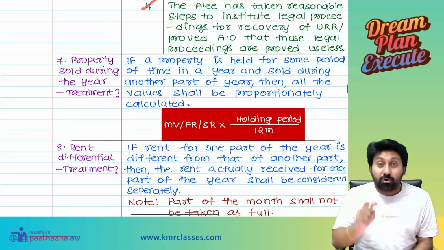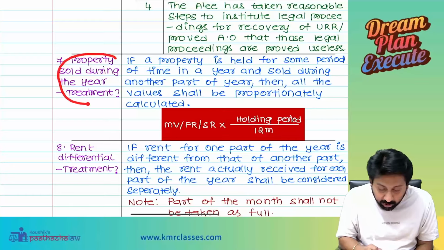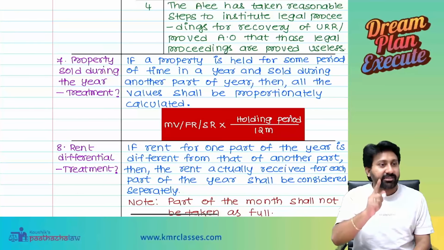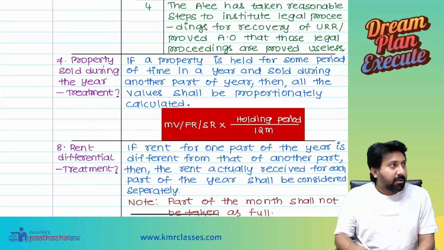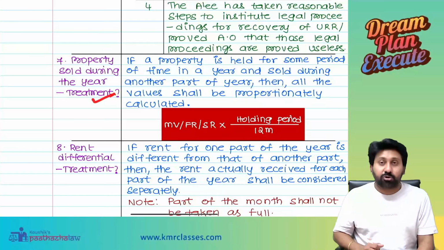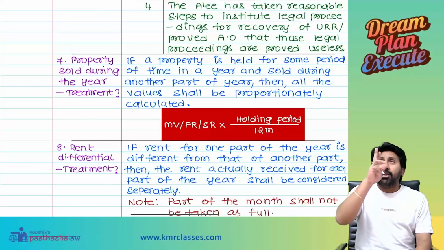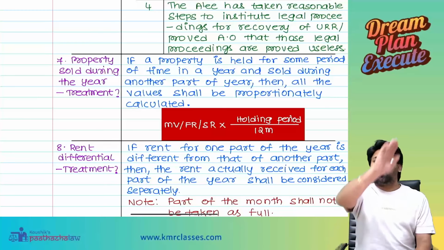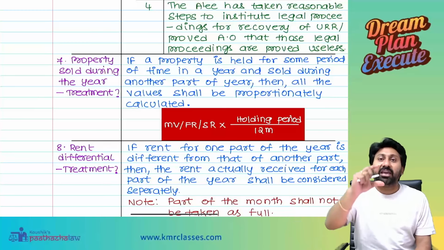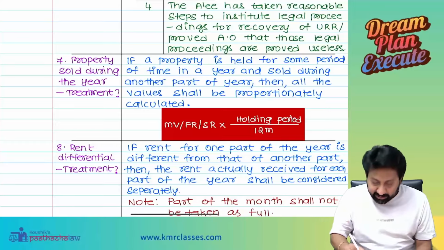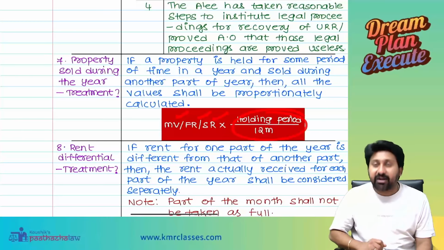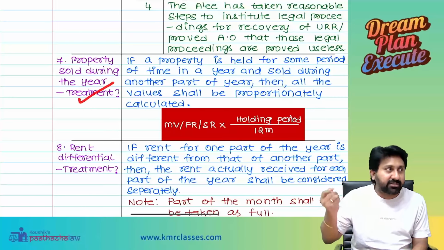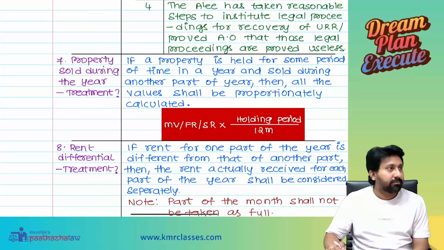Next one. This is another question here. Property sold during the year, how to treat? Once I complete all adjustments, now it is problems time, I should not see anyone sitting idle. You should answer me properly. What if a property is sold during the year? I used the property for 9 months, and for the balance 3 months the property is not with me, I sold it. In that case, all values in the question should be taken only for the held period, not for the sold period. That's why MV, FRSR, holding period divided by 12. 9 by 12, 6 by 12, 8 by 12, like that we need to take. Everybody say yes, understood this? Yes, sir.